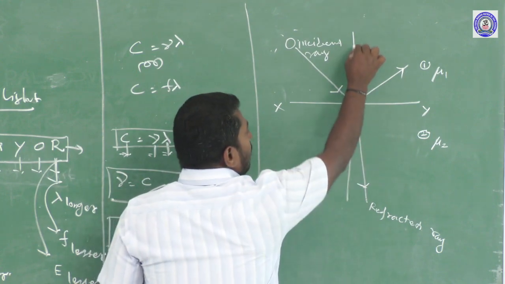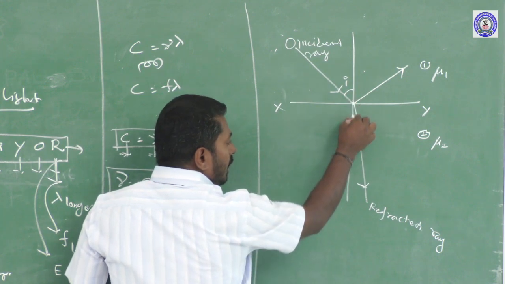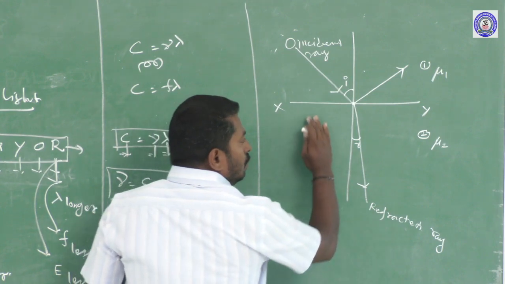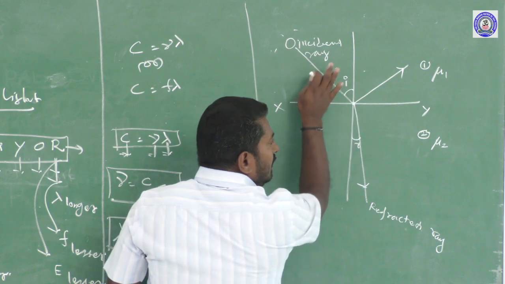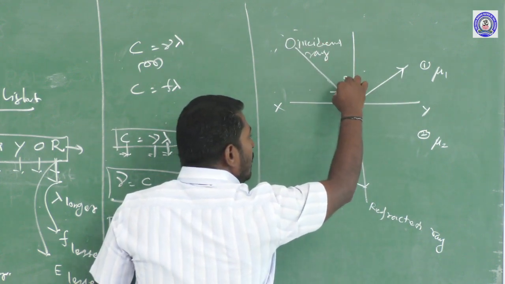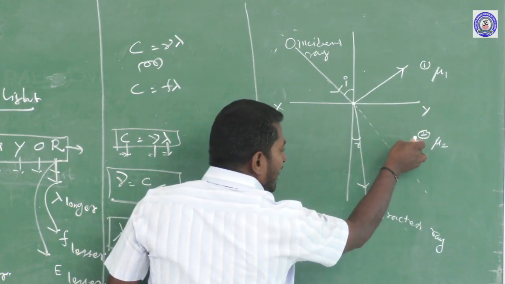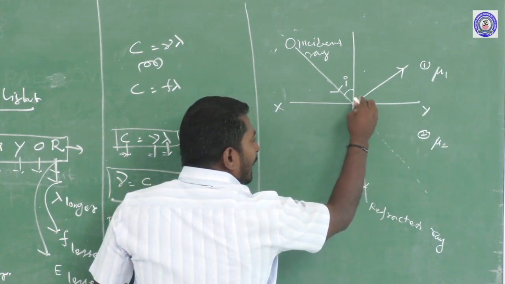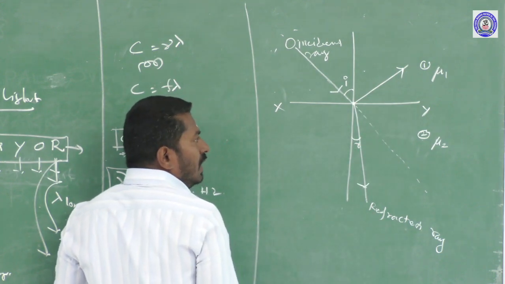The angle between the normal drawn to the surface and the incident ray is called the angle of incidence. The angle between the normal and the refracted ray is called the angle of refraction. Without the second medium, the whole space is filled with the first medium, and the ray of light travels along a straight line. But in the presence of a second medium with a different refractive index, the path of light is deviated from the original path. This phenomenon is said to be refraction of light.